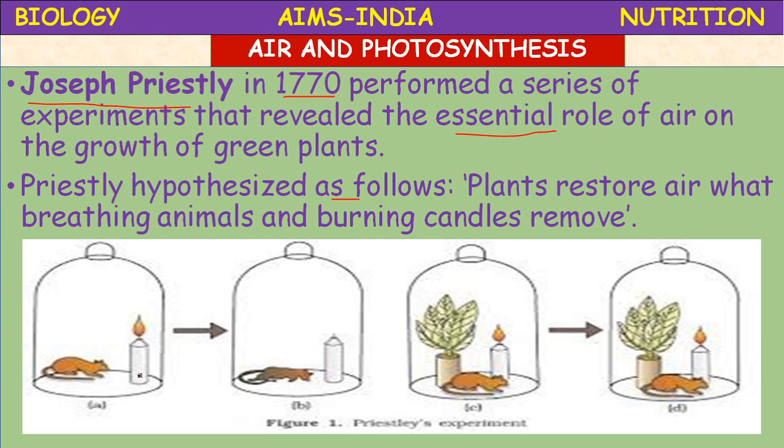The name oxygen was coined by Lavoisier later. Priestley mentioned that some gas supports the burning of the candle and the life of the rat, but he didn't mention oxygen. Oxygen was discovered by Lavoisier in 1774, and the name was given in 1775.